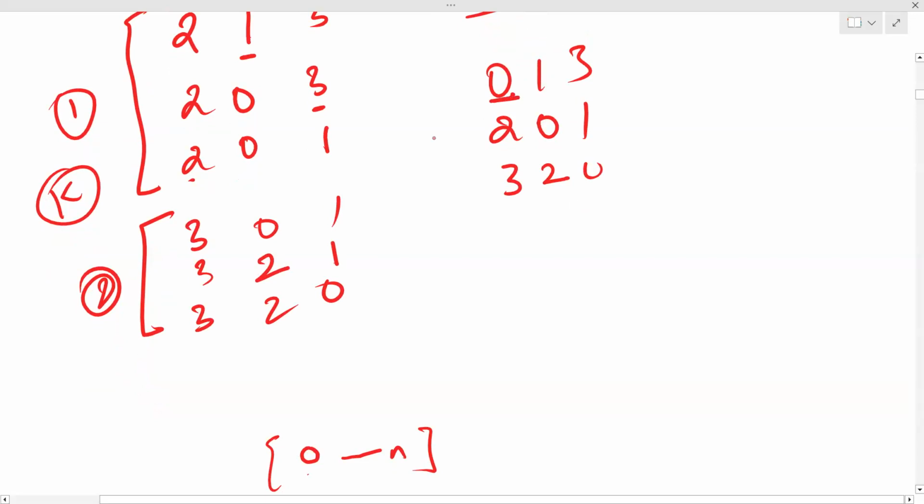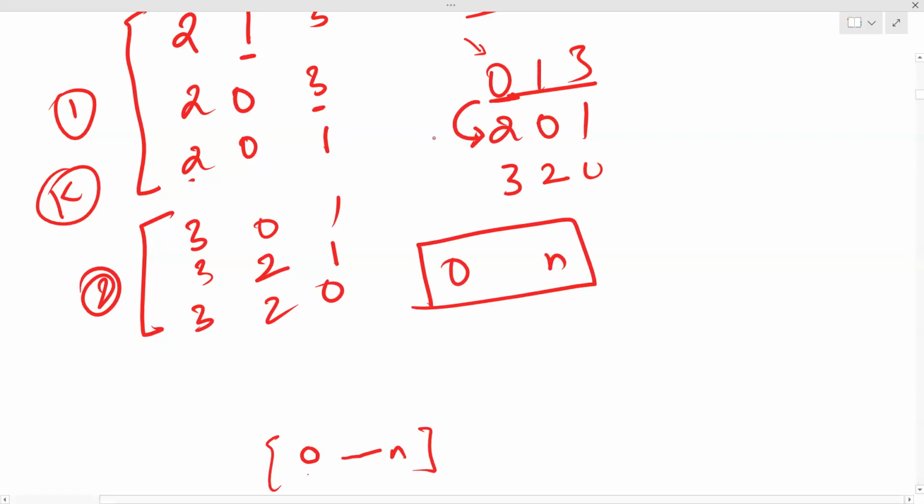Here you're calculating the mex of the complete array. After this, the value which was at this place is now not present in the complete array. Why? Because from 0 to n, you were given distinct elements. Each position had one element unique to it, and no two positions had the same element. So once you wrote the mex here, this value, that is 0, is now missing from the complete array. So the next position will have 0, 2 will come here, 3 is coming here.